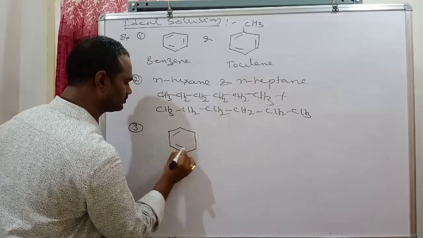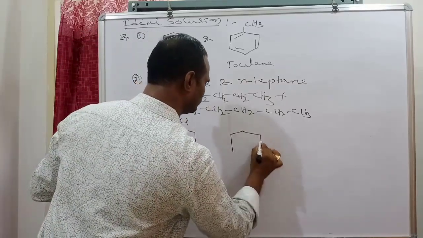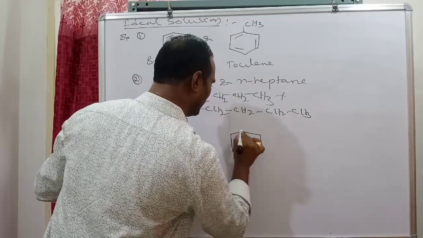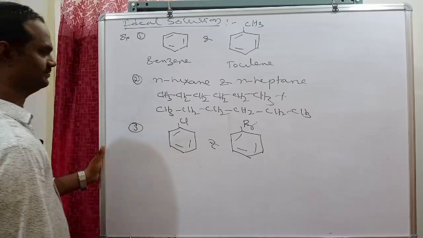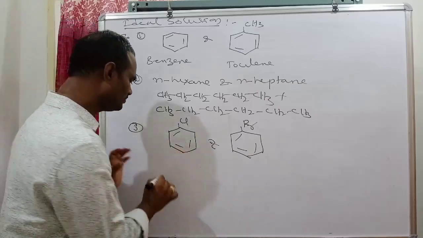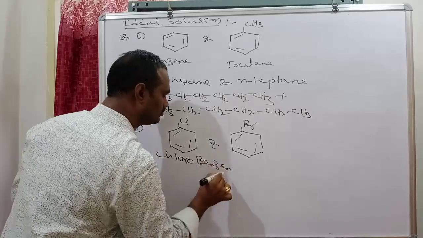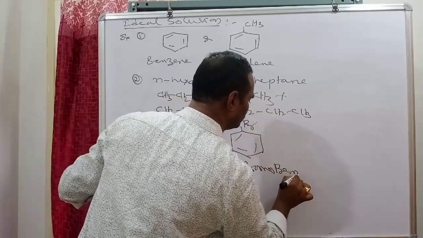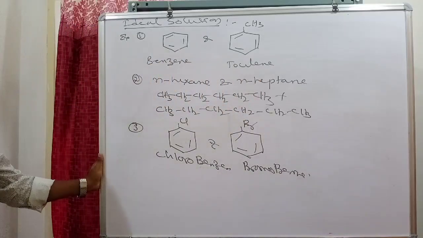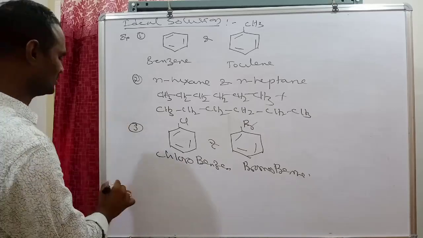Chlorobenzene. On benzene, a chloro group is there. Bromobenzene. These two mixtures, chlorobenzene and bromobenzene, this binary solution acts as an ideal solution.